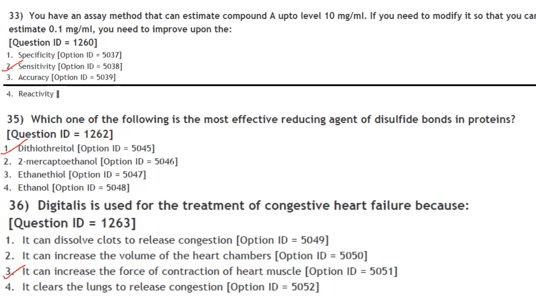Then next one. Digitalis is used for the treatment of congestive heart failure because it can increase the force of contraction of heart muscles. Answer is option 3.